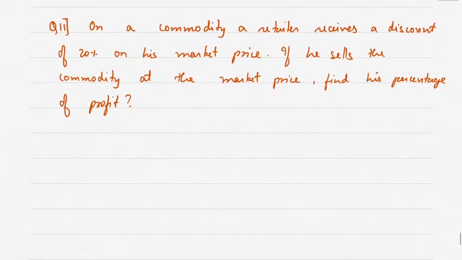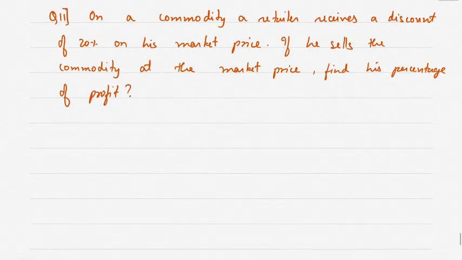Okay, let's see the next question. On a commodity, a retailer receives a discount of 20% on his market price. If he sells the commodity at the market price, find his percentage of profit. Now let the market price be 100, then discount is 20%, that means 20.